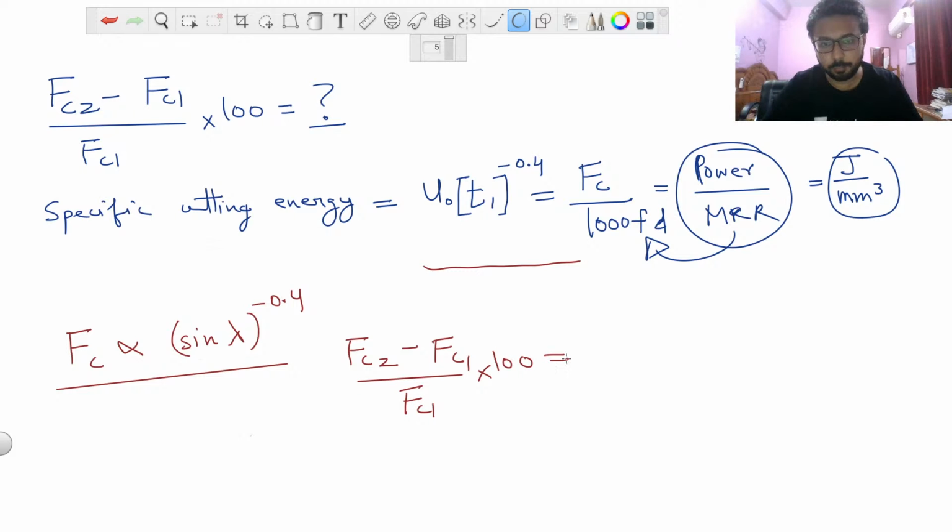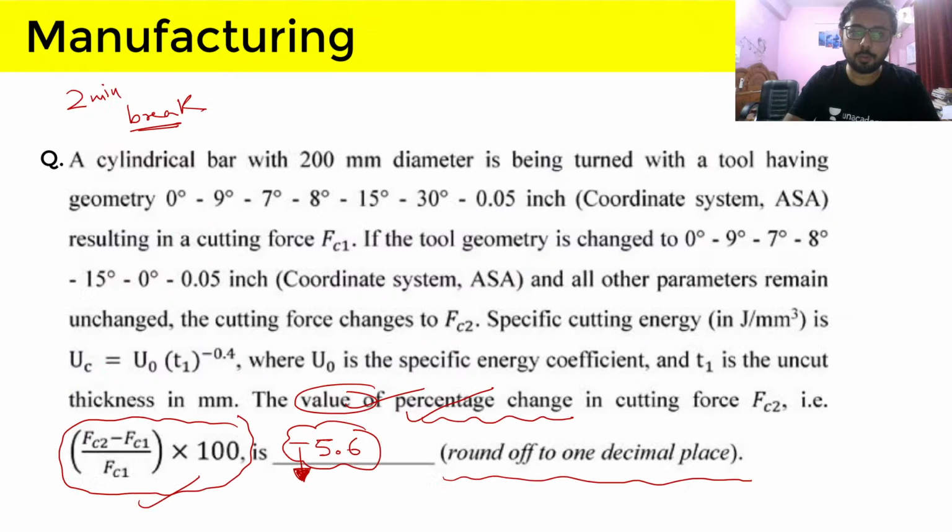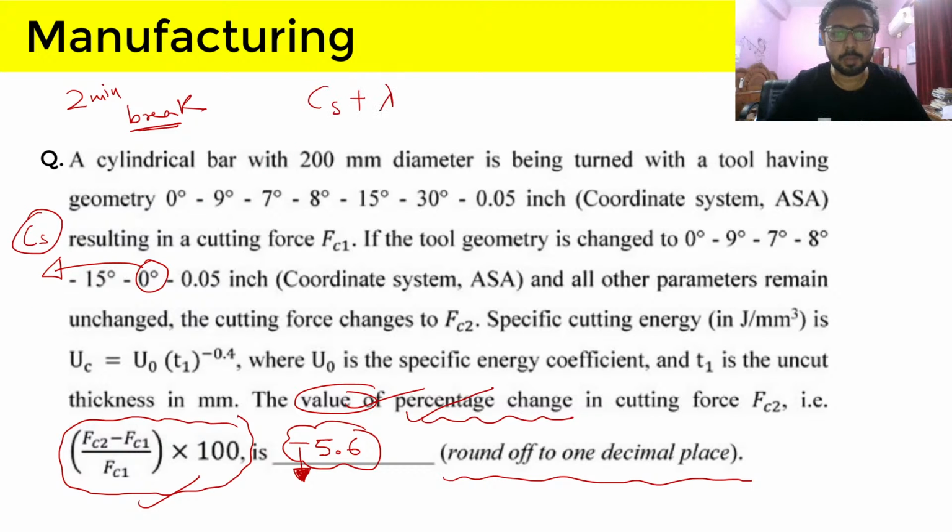So we have to calculate, and our first thing is sine. What will be the value of the approach angle for the second set of data, since this is your side cutting edge angle, and we know that side cutting edge angle plus approach angle is equal to 90 degrees, and CS is given as 0, so lambda will be 90 degrees for the second case.